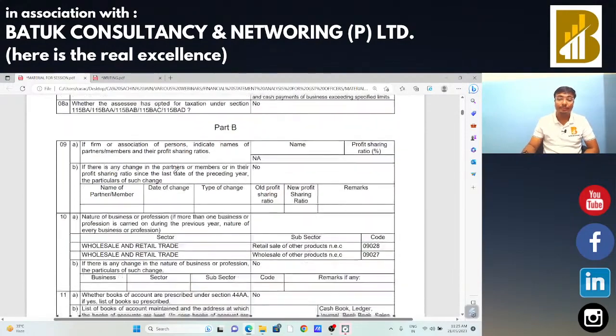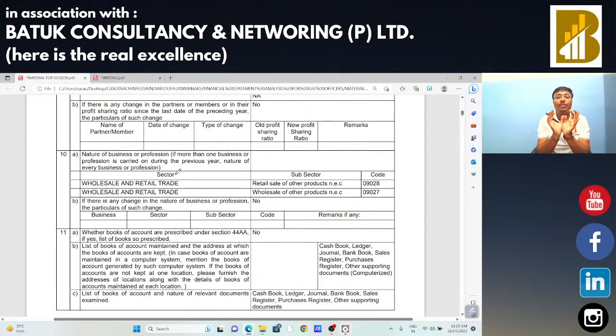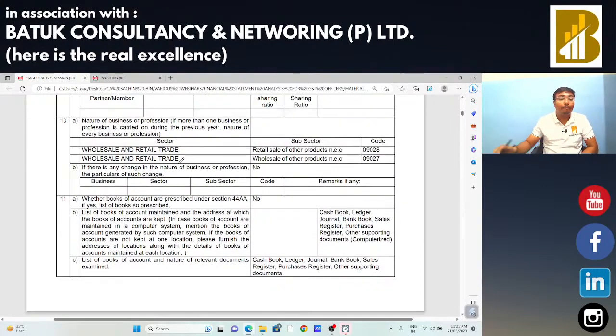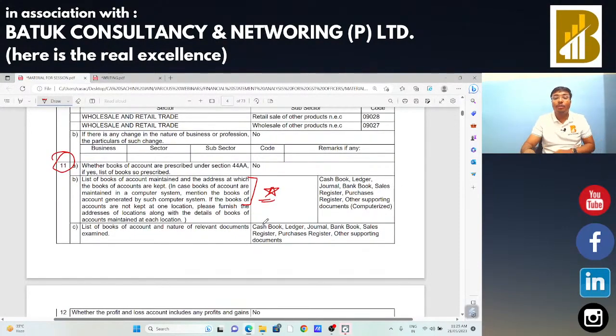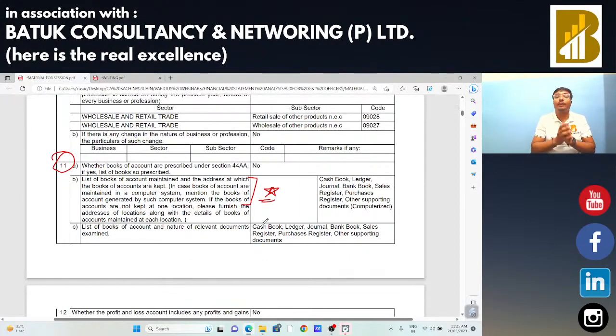Now from 3CD, sir, I am going to discuss the point which is relevant for us. Okay. Now, from this point number 11, we got that idea that what type of books of accounts is maintained by the taxpayer. So, cash book, ledger, journal, bank book, sales register, purchase register, and other supporting documents computerized. Suppose during your audit, when you are going to demand the journal ledger, please provide us the journal ledger. Or if taxpayer says that, sir, we are not maintaining the journal ledger, at that time you can say that the same is mentioned in your form 3CD that you are going to maintain the journal ledger and you need to provide the same. Also, journal is maintained by all the parties, so we need to be very much careful for that.